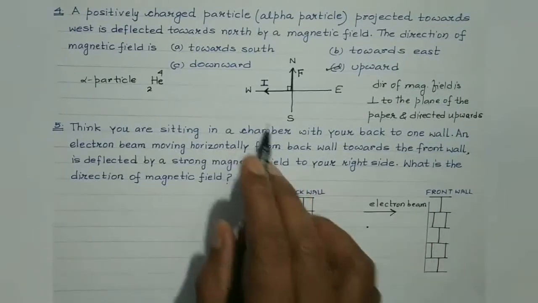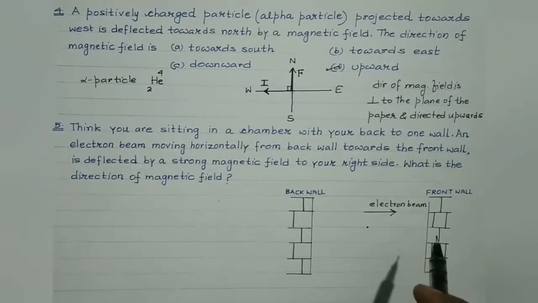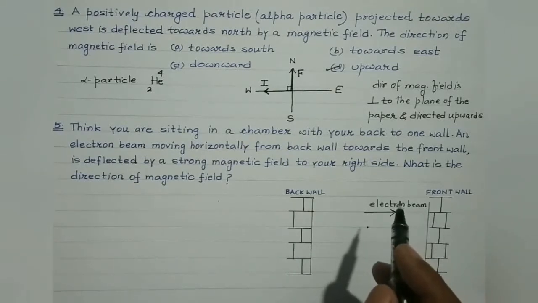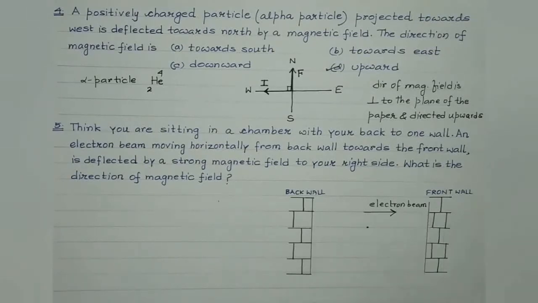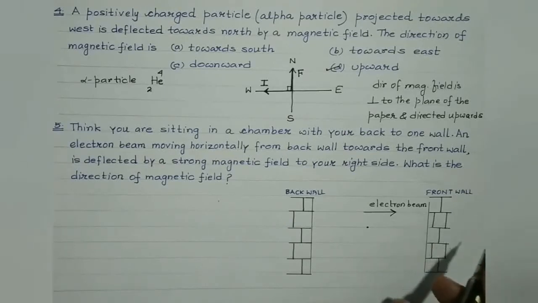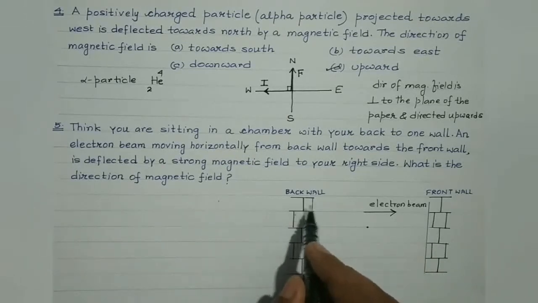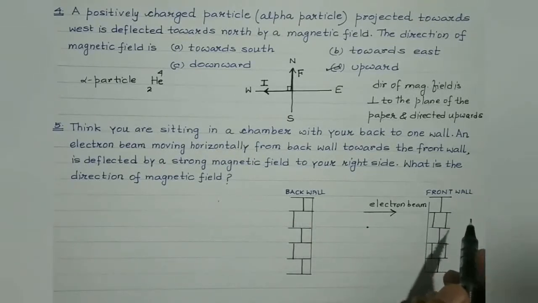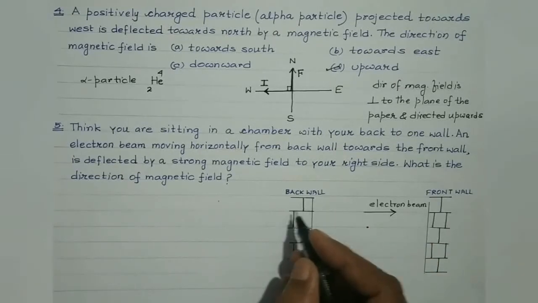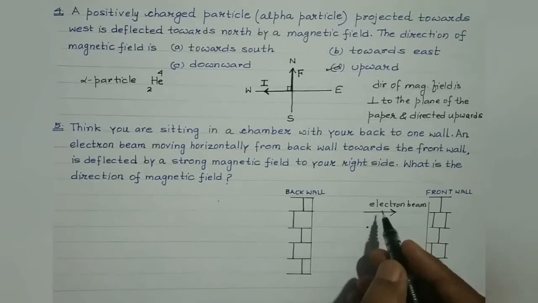Now students, in the earlier question also I've stated the direction of the current is along the direction of movement of the positive charged particle. But the direction of the current is opposite to that of the direction of negatively charged particles. Electron, it's a negatively charged particle, isn't it? So if the electron is moving from back wall to front wall, then it will constitute a current whose direction will be from front wall to back wall, because electron is a negatively charged particle, right?